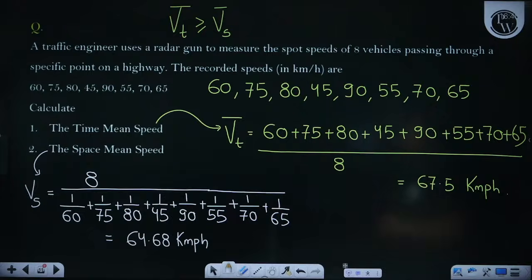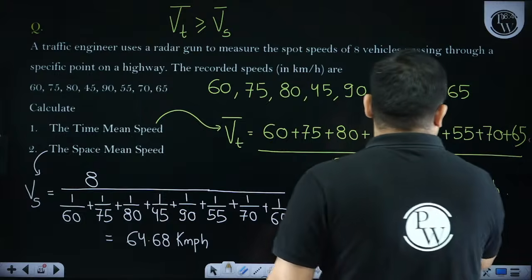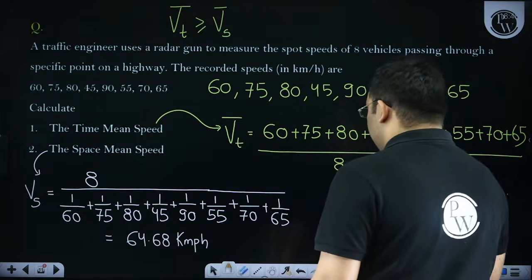You can see in this question what happened. The time mean speed is 67.5, and the space mean speed is how much?